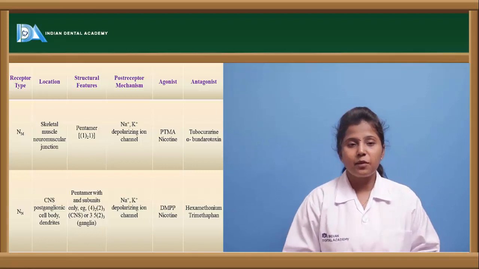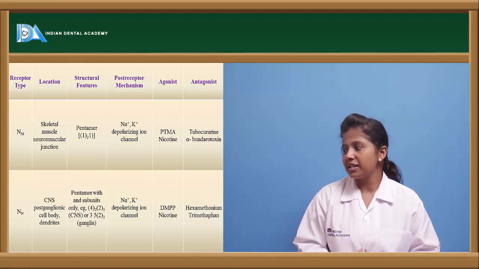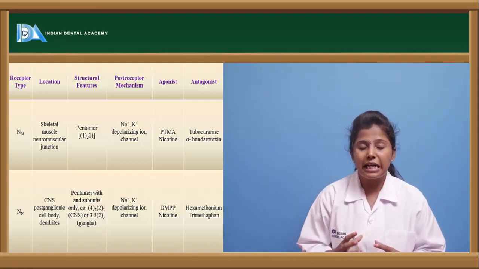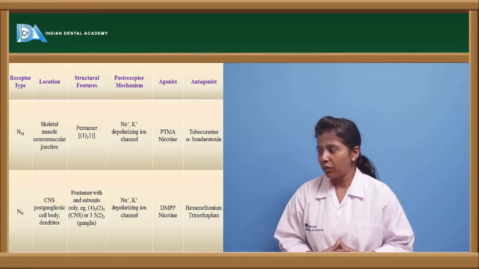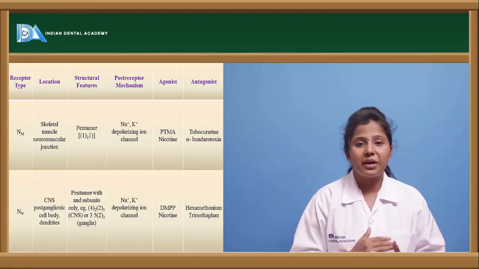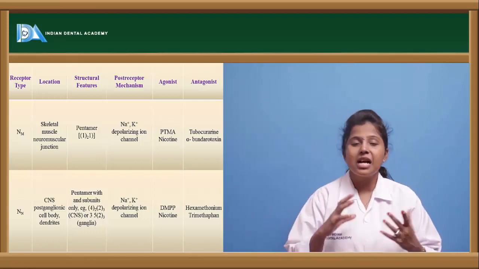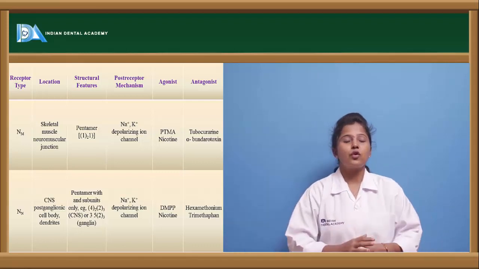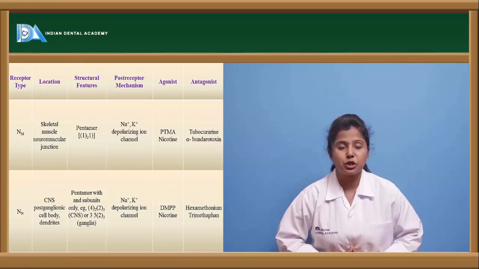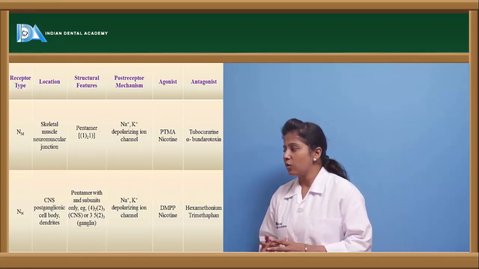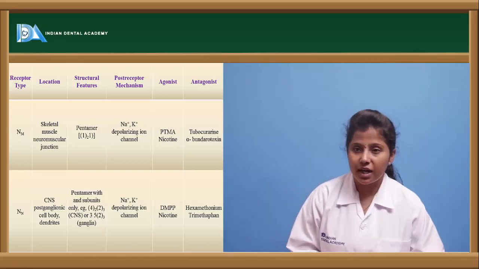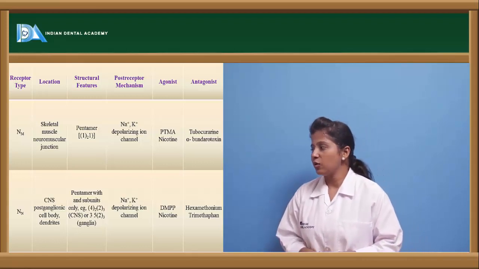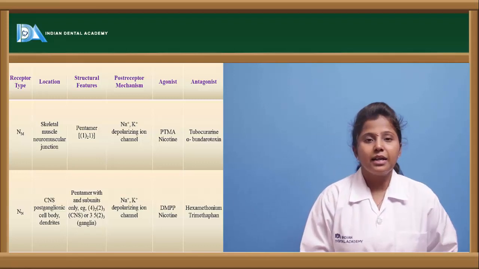The NN type of receptors are present in the CNS, or else we can say they are present in the post-ganglia. The post-ganglionic cell body contains these nicotinic type of receptors, and this is also a pentamer structure, but it has various subunits when compared to the NM type of receptor. This also follows the mechanism of sodium and potassium depolarization. The agonists of this NN type of receptors are DMPP and nicotine again, and the antagonists include hexamethonium and trimethaphan.